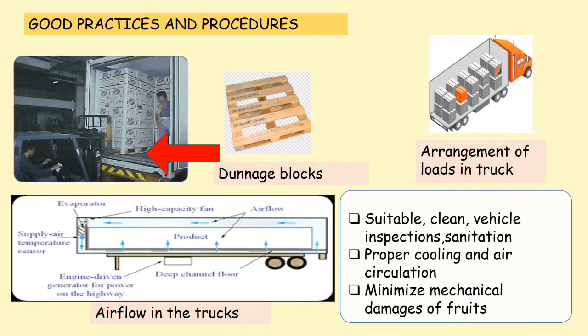There are some good practice and procedure that need to be considered. We need to make sure the vehicle is suitable, clean, with daily inspection and sanitation. The pallet arrangement of loads in the truck is also important to allow proper cooling and air circulation to pass between the load walls and the floor. The use of drainage block can improve airflow and good temperature management. Drainage block helps to stabilize the pallet and keep the load from touching the truck wall and floor, as this prevents warming from the heat outside.